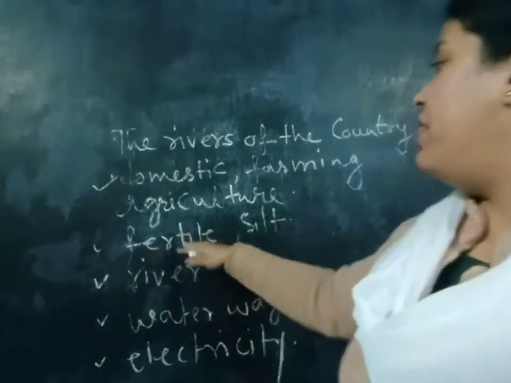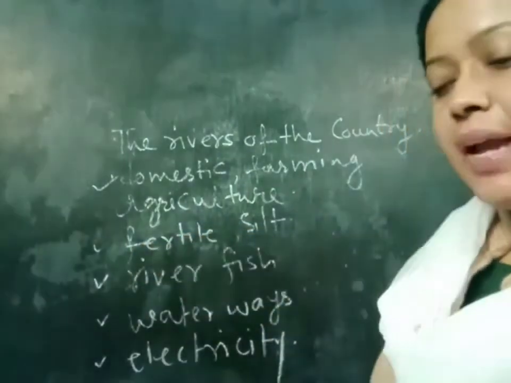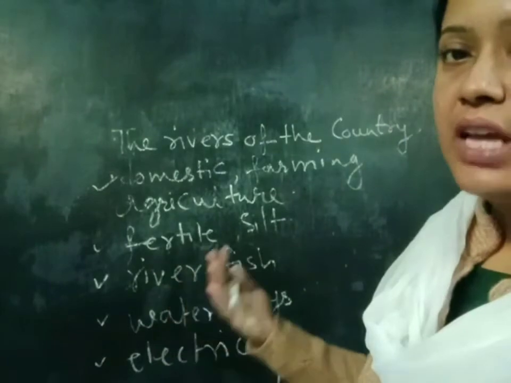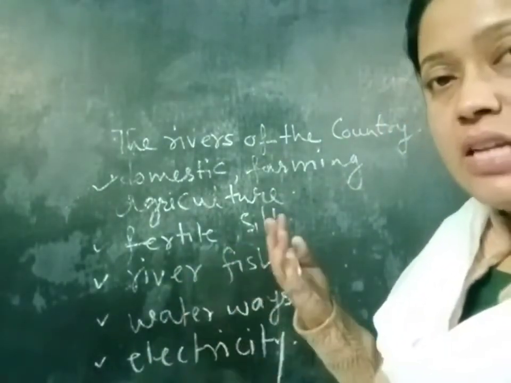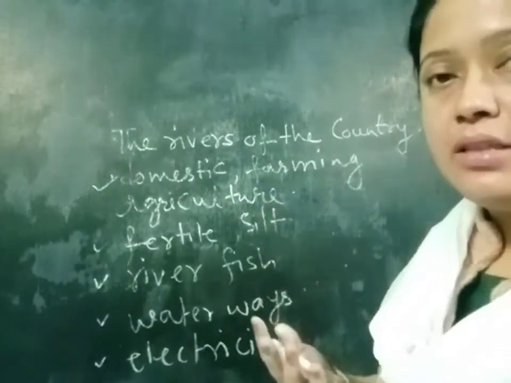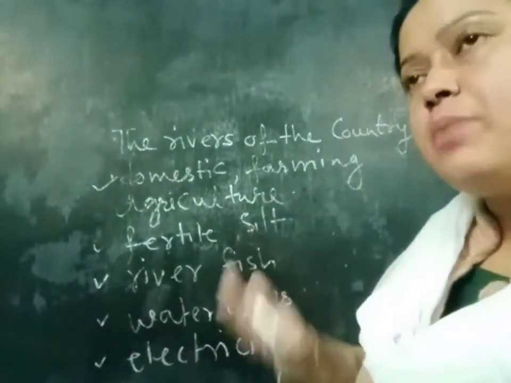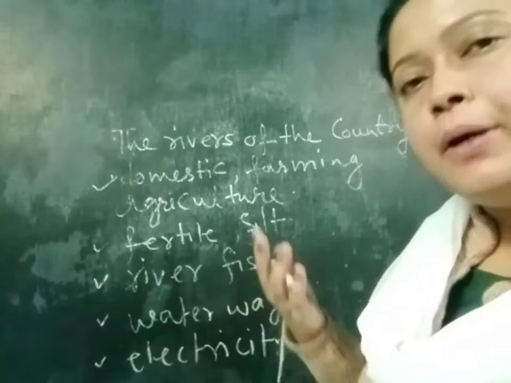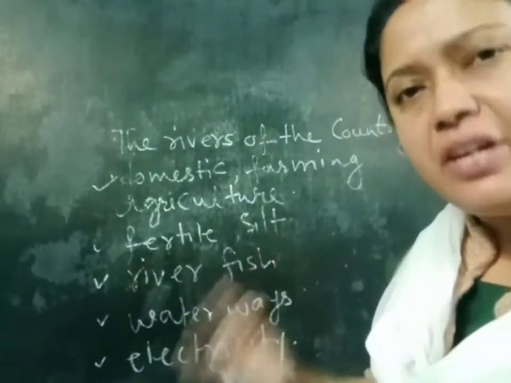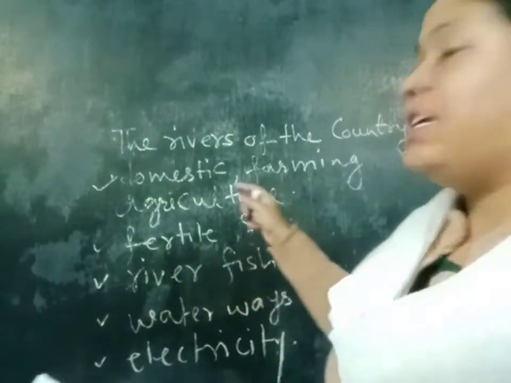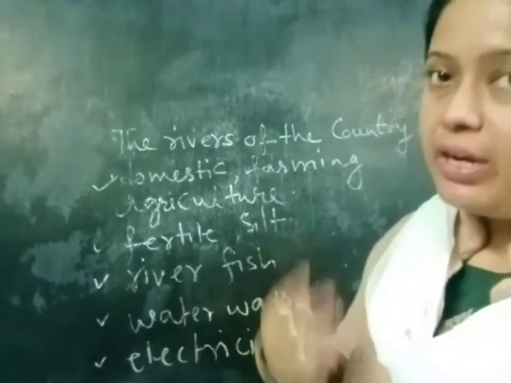Next, fertile soil. It means that the rivers of India carry the most important thing for growing crops, that is the silt. Silt is very fertile, and we get this silt only from the rivers.